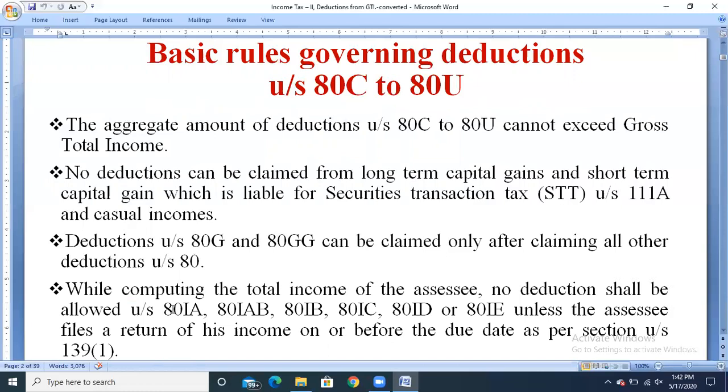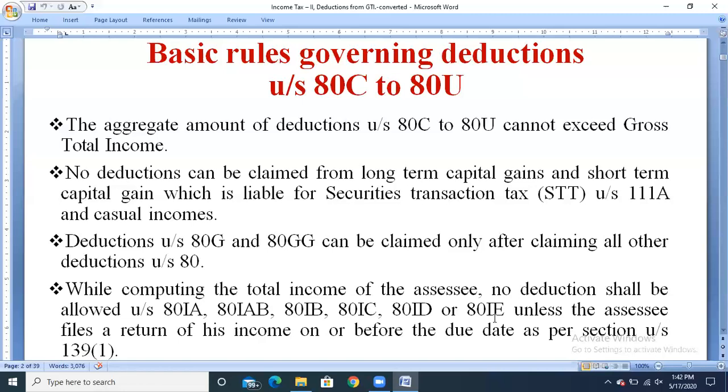But as per your syllabus, there are no sections like 80IA, 80IAB, 80IB, 80IC, 80ID, and 80IE. These sections will be applicable only if the assessee has filed his return to the income tax department on or before the due date. If he submits the return after the due date, these sections will not be applicable to claim the deductions. These are the basic rules which have to be followed when we are calculating the deductions under section 80C to 80U.